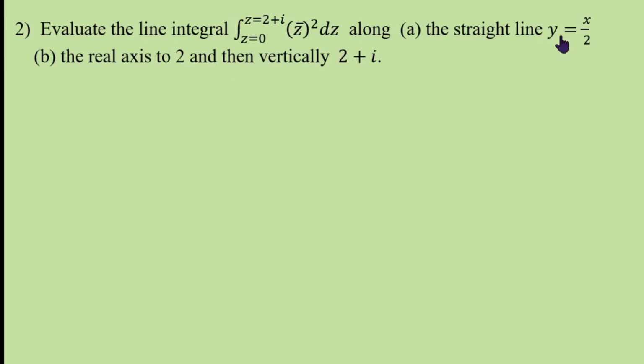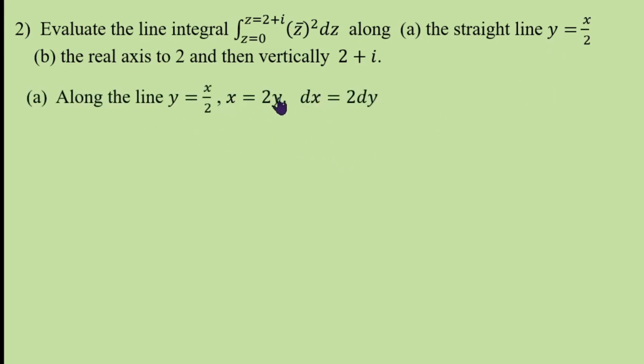The first question, the straight line y equal to x by 2 means x is 2y, therefore dx is 2 dy. Therefore, write x in terms of y. The question is from (0,0) to (2,1). Along this line, you are integrating x equal to 2y. This is the straight line, x equal to 2y, or y equal to x by 2.